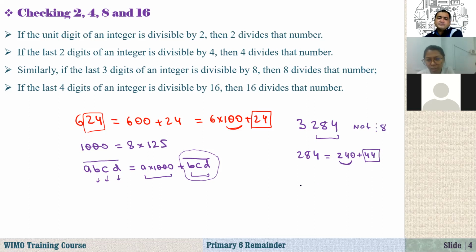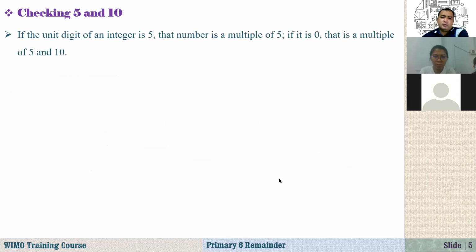Okay, and how about 16? In a similar way, if the last 4 digits of an integer are divisible by 16, then that number is divisible by 16. Now the question, okay, Mr. Qasim, how do I know that the 4 digits are divisible by 16? Just long division, right? In a very fast way, I can divide this and check this. Okay. Any questions so far? No, teacher. Very good, very good. Now let's continue and move to the next one.